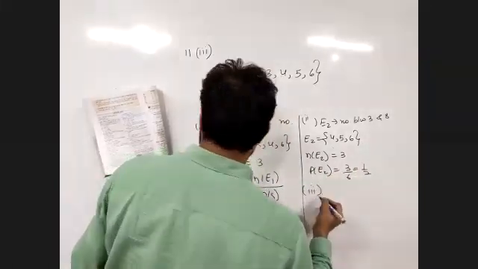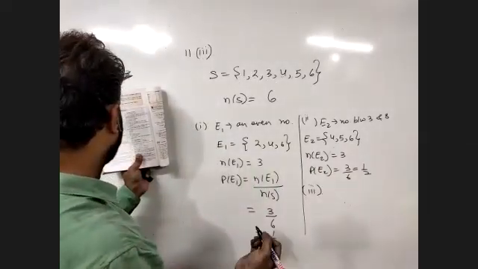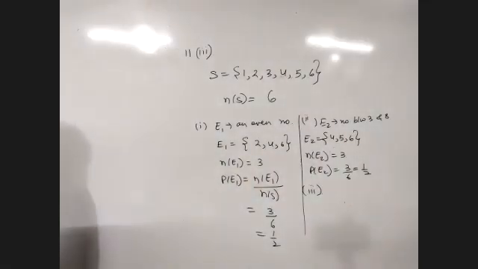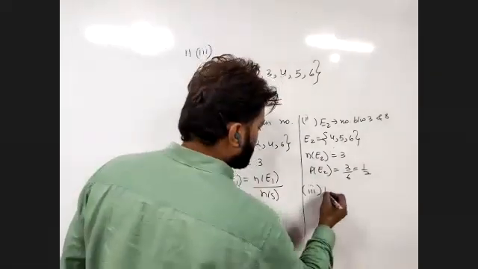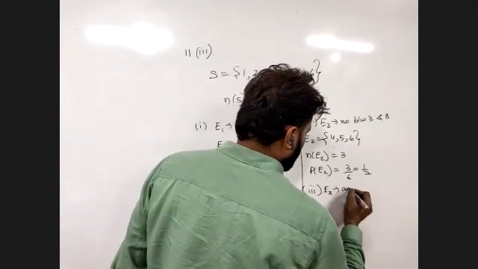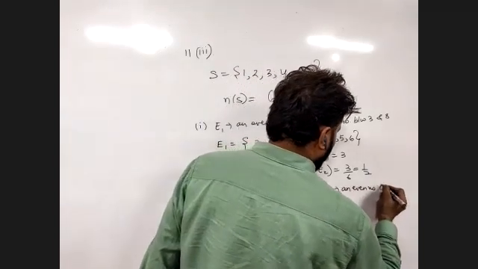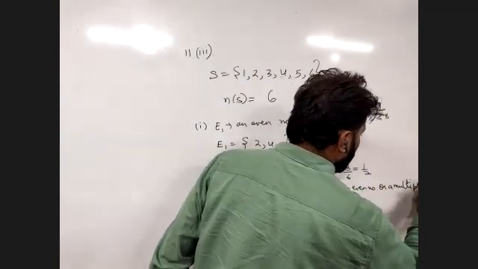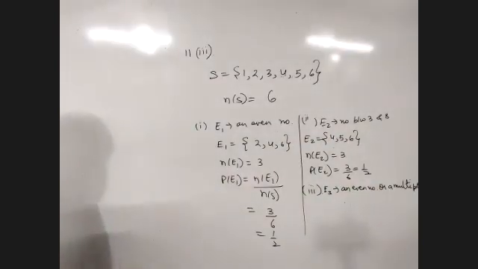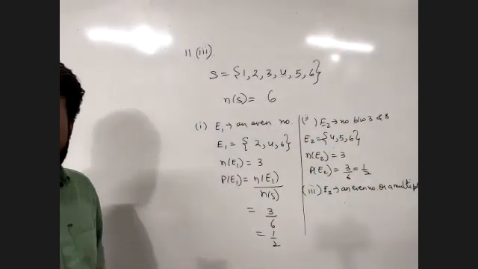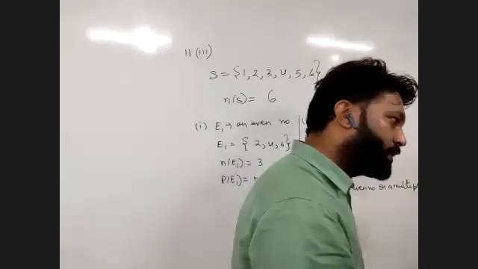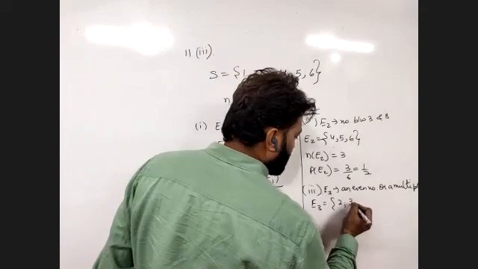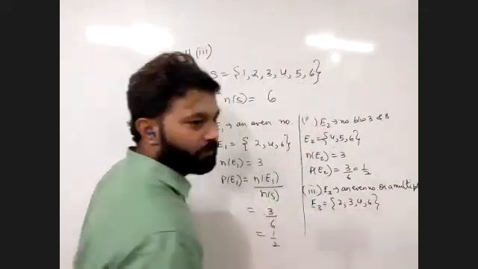Now the third part. Third part is an even number or a multiple of 3. It should be either an even number or a multiple of 3. E3. An even number or a multiple of 3. That means if a number fulfills any one of these criteria, that number will be taken. So that number should be either an even number or it should be a multiple of 3. So the numbers that will be included are 2, 3, 4, and 6 also.